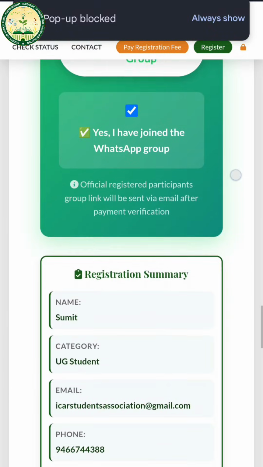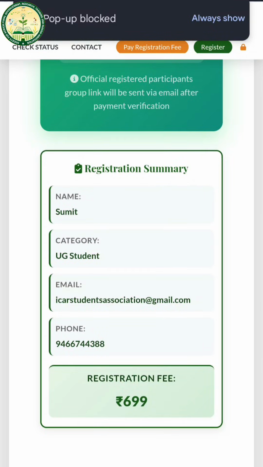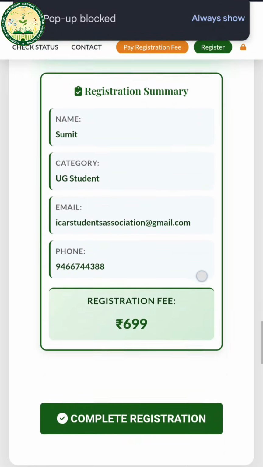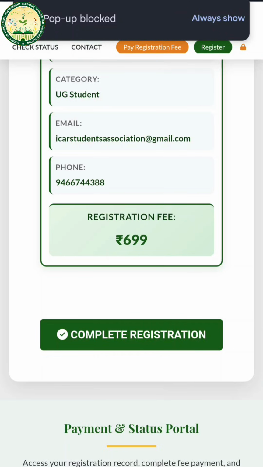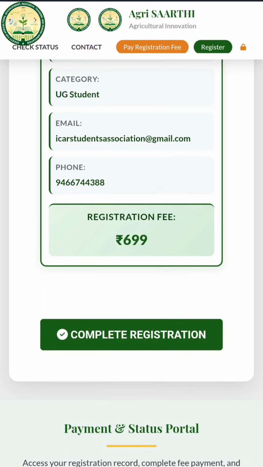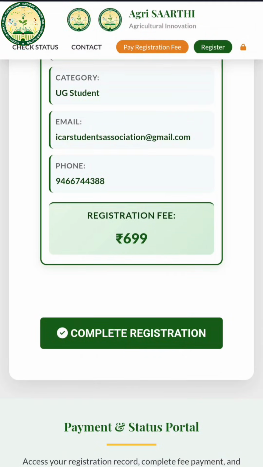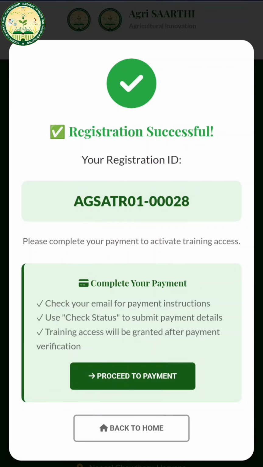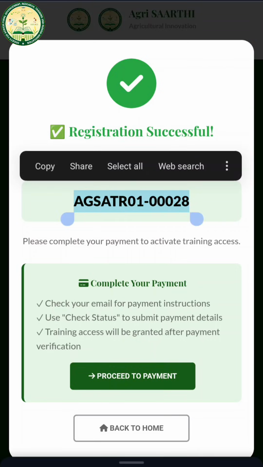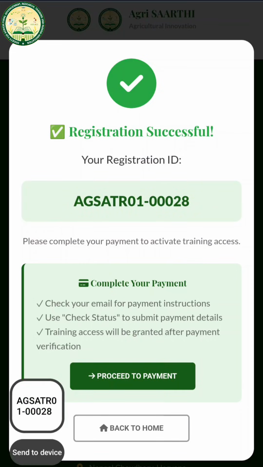See the registration summary: my name, this category, email ID, phone number, and registration fees. If everything is correct, then please click on complete registration. The registration is complete and you will get your registration ID number. You can copy this number and keep it safe with you, and then you can proceed to the payment because the first step is cleared.